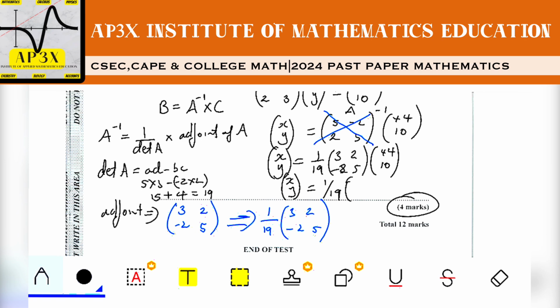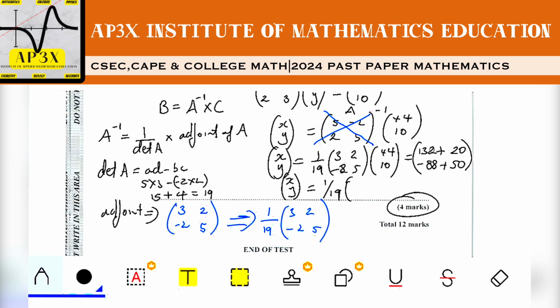Now 3 times 44, that's 132. This is off the assumption that you guys already know how to multiply matrices. So row by column, here we go. 3 multiplied by 44 is in fact 132. And we're going to add 2 times 10, which is 20. And then of course, row by column again, negative 2 times 44, that's negative 88, plus 5 times 10 is 50.